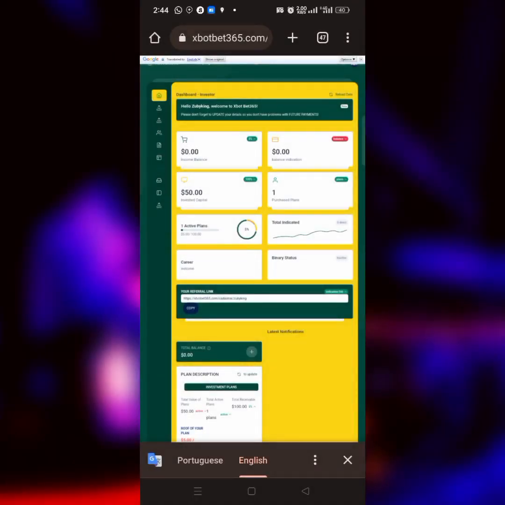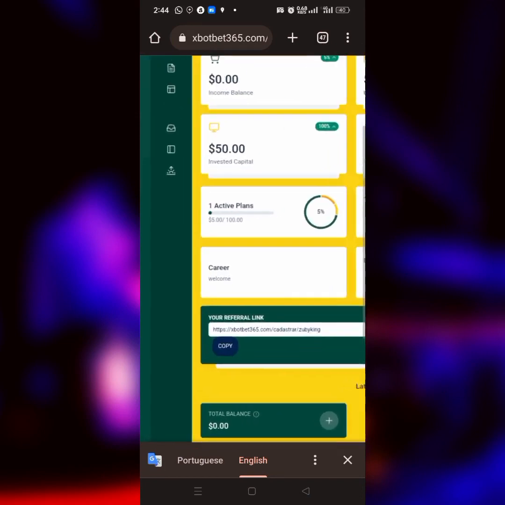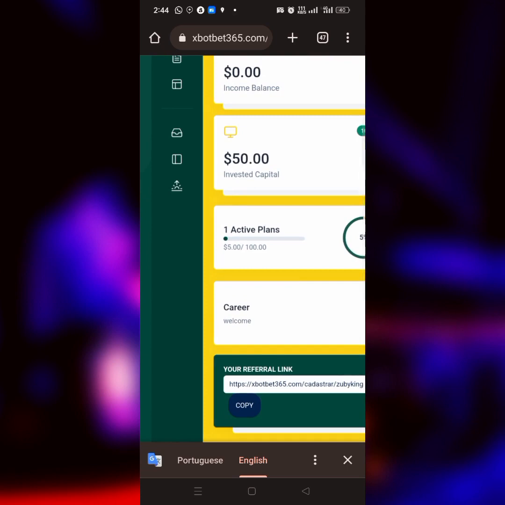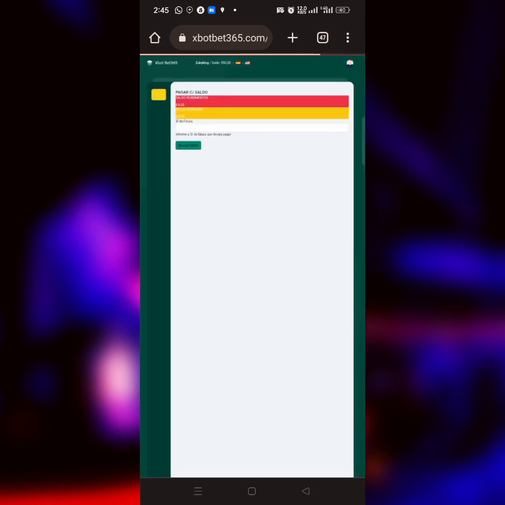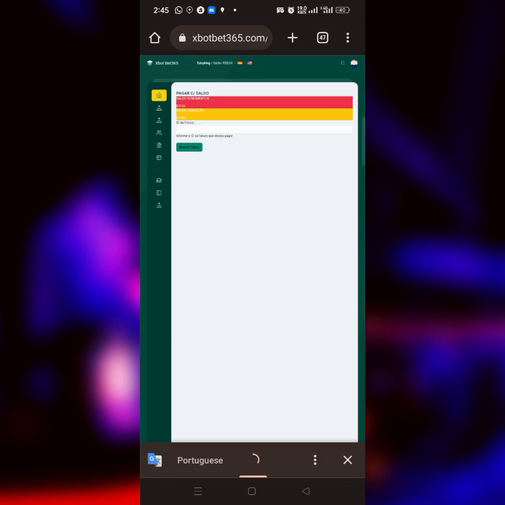And moreover, while waiting for the withdrawal to land, I remember one thing: you can also reinvest with your capital. So how do you, with the income balance in your account, in case you have generated another income and you choose to make more investment on it, all you have to do is to click on this particular last icon here, and it's going to take you where you will use your balance to pay for another earning plan. So all you have to do is to enter the amounts and then go over with it.